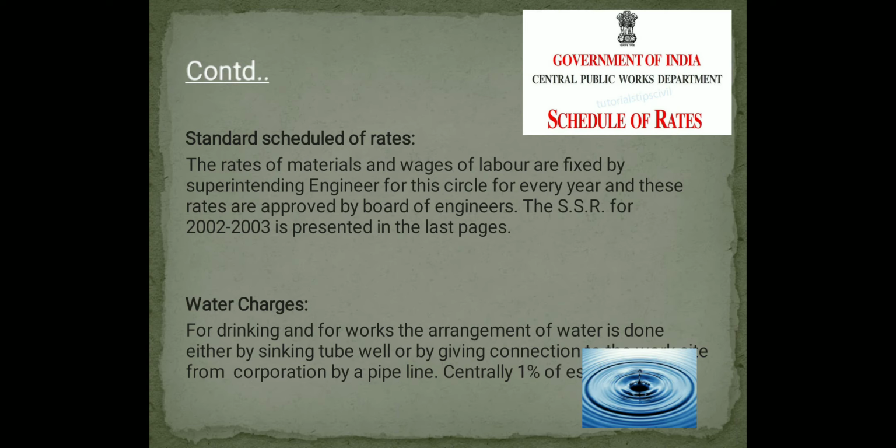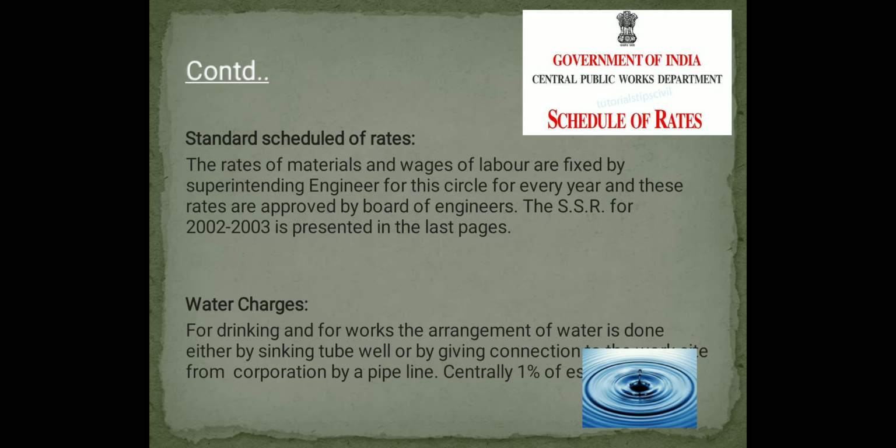Schedule of rates. Standard schedules of rates is a book that is generally prepared by the Government of India, Central Public Works Department, and the rates of the materials and wages of the labor are fixed by the government, by the superintendent engineer with respect to that circle, by the Board of Engineers. You can verify this in the schedule of rates book.